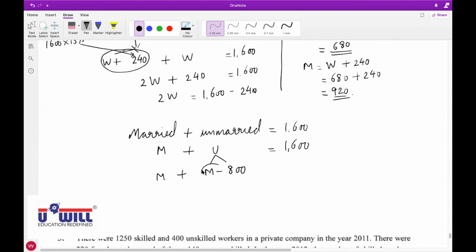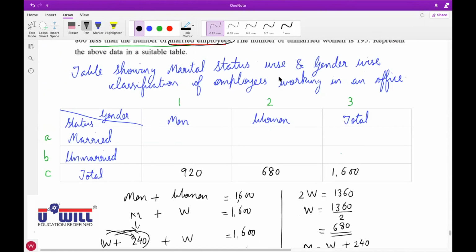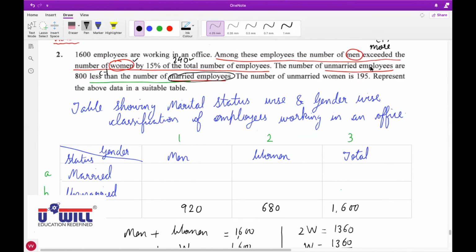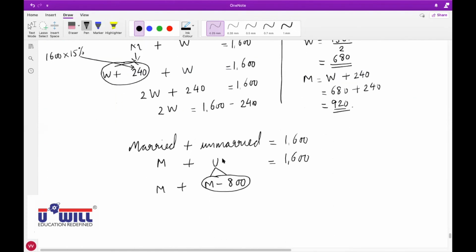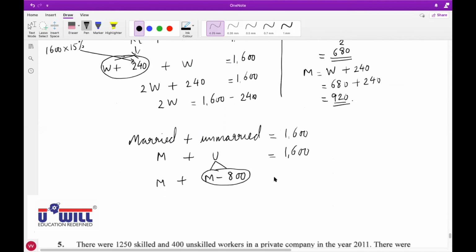Raise your hand who did not understand this. Married minus 800. Okay, I repeat it still. It is given that the number of unmarried employees is 800 less, meaning minus, than the number of married employees. So unmarried employees equal married employees, then 800 less than that means married employees minus 800.